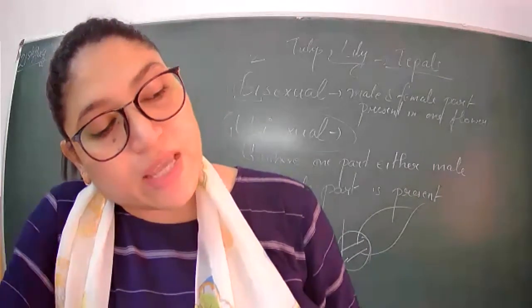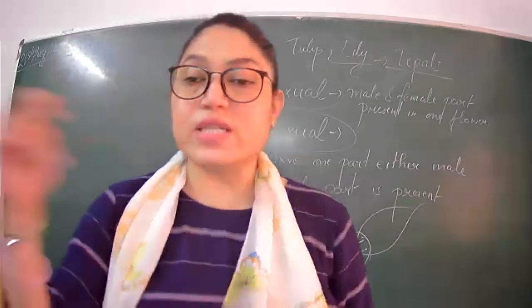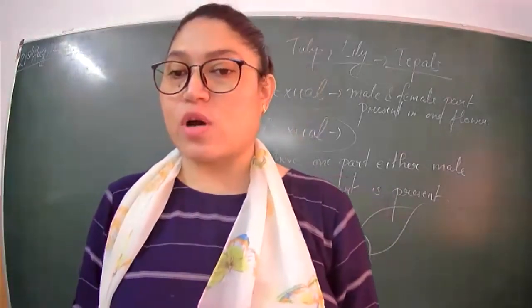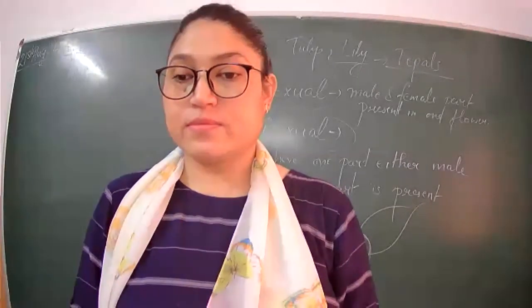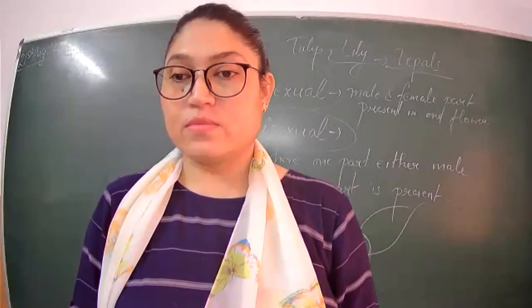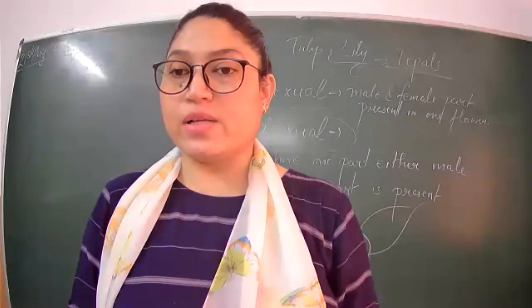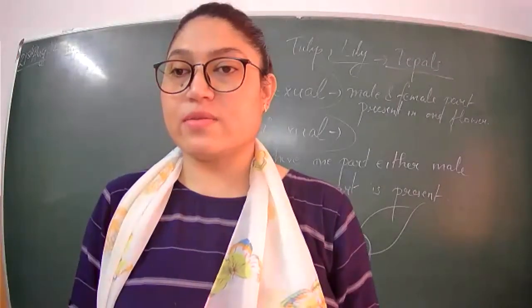Ninth question: write the names of the parts of a flower. Very simple. Parts of the flower, tell fast. You are not audible. Ask it.